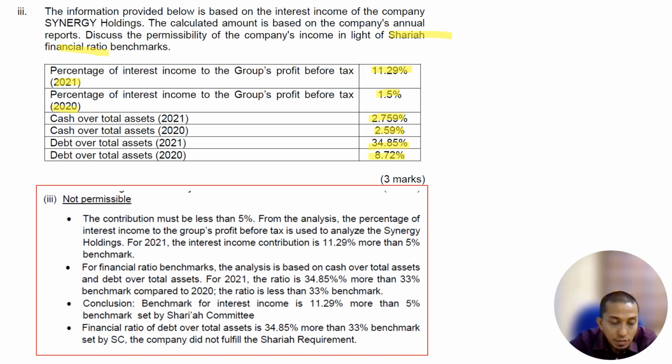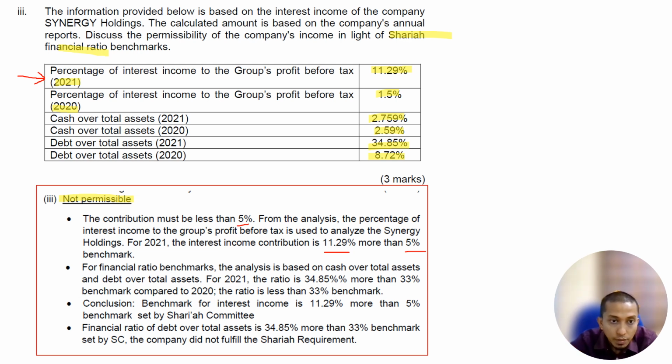So the conclusion in this is non-permissible. Okay, why is that non-permissible? You can see, the contribution must be less than 5%. From the analysis, the percentage of interest income to the group profit is 11.29%, which is more than 5%. So this one is 2021, right? So 2020 passed, but 2021 did not pass. So it is non-compliant, right?